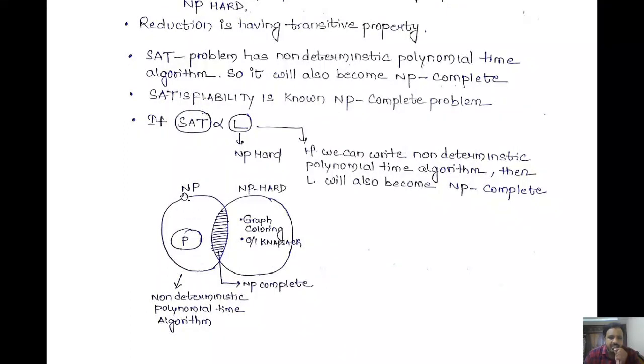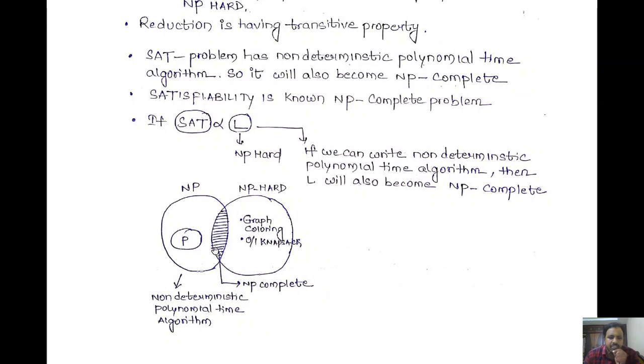Already we discussed that NP is a larger set of problems, and in that, P is a subset, right? So P is a subset of NP. And next we have the NP hard class of problems, in which some of the problems are NP class problems. The shaded portion is considered as NP complete, right? Some of the NP problems were considered as NP hard. If you get a non-deterministic polynomial time algorithm, then that part of the problems will be considered as NP complete.